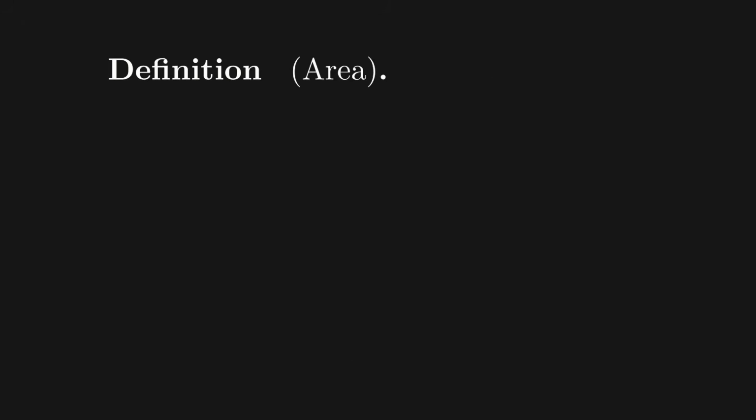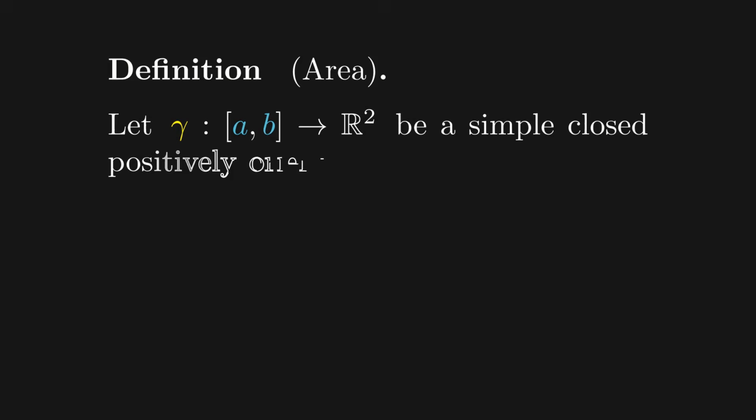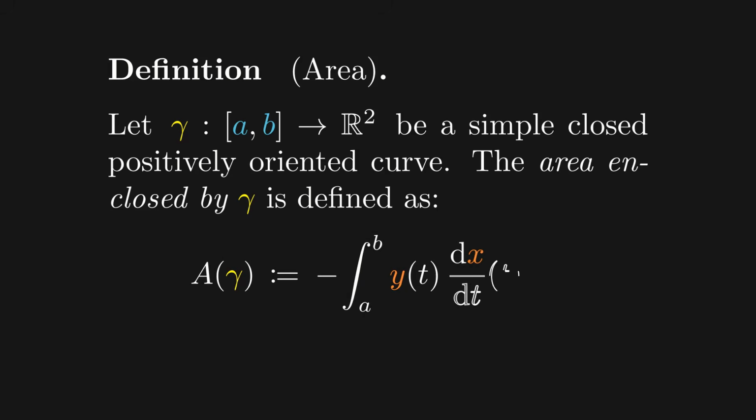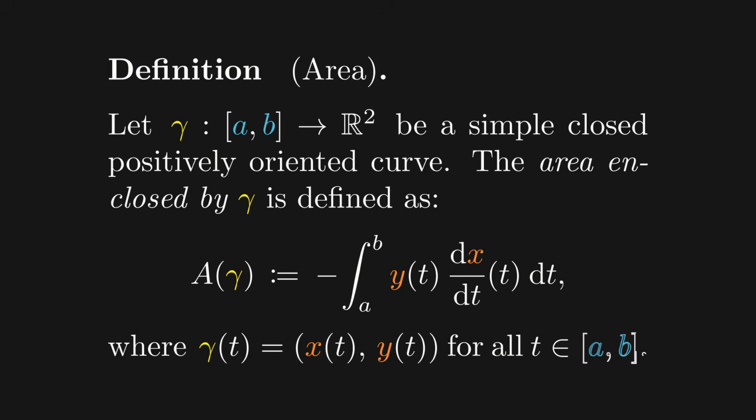Now for the area, let gamma be a simple closed positively oriented curve. The area enclosed by gamma is defined directly as the following integral. Again, for intuitive understanding of why this should in fact give the area, one can employ a similar process as before.